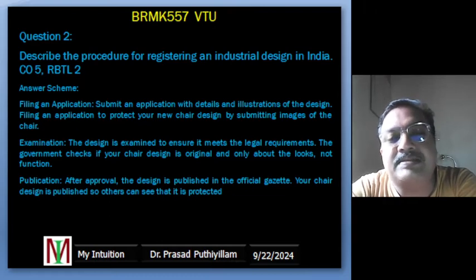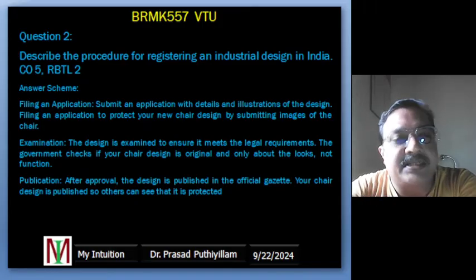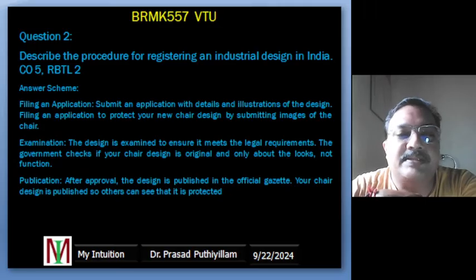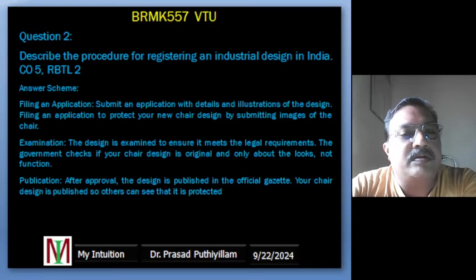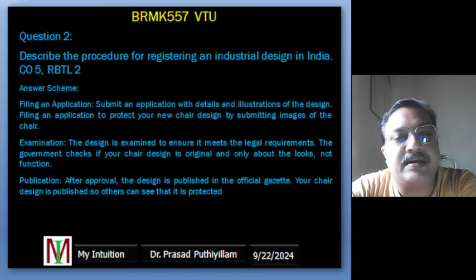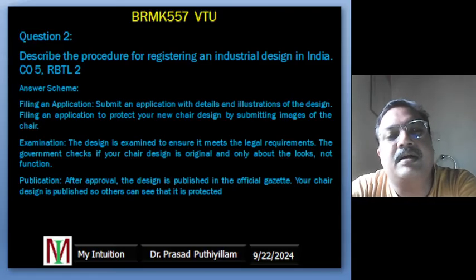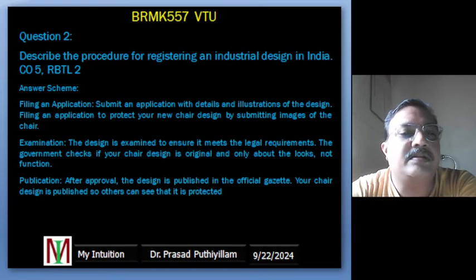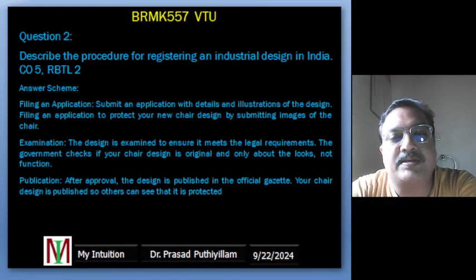So if someone thinks that they already have a similar design, they can challenge it at this stage, the publication stage. So after our chair design passes the examination, then it gets published, so that everyone knows that the chair design belongs to us.